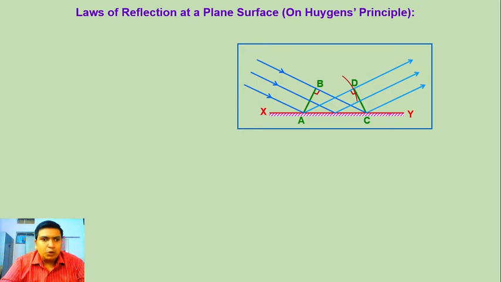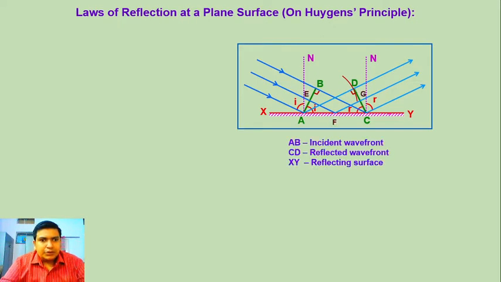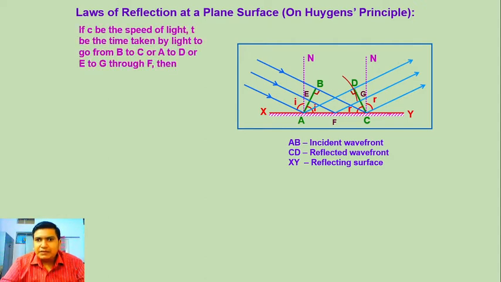At that time, the point A will reach point D. So now we have two right angle triangles, that is ABC and ADC. AN and CN are the normals on the surface. Angle I is the incident angle, and angle R is the angle of reflection. So AB is the incident wavefront, CD is the reflected wavefront, and XY is the reflecting surface. If c is the speed of light and t is the time taken by light to go from B to C and A to D,